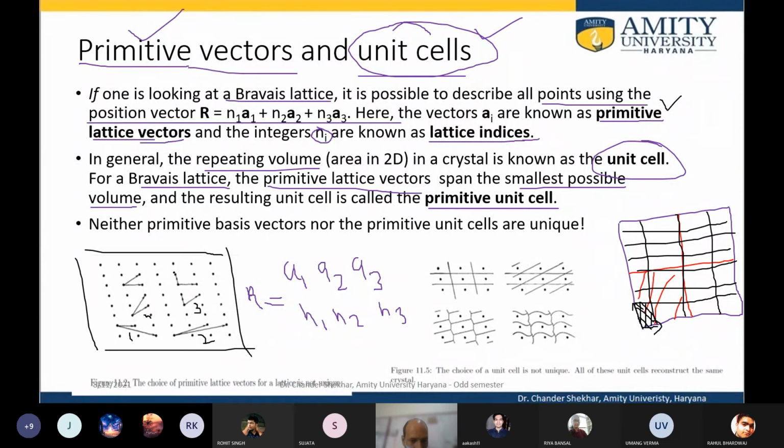For example, I can have this as a unit cell, or this, or this, or similarly this.